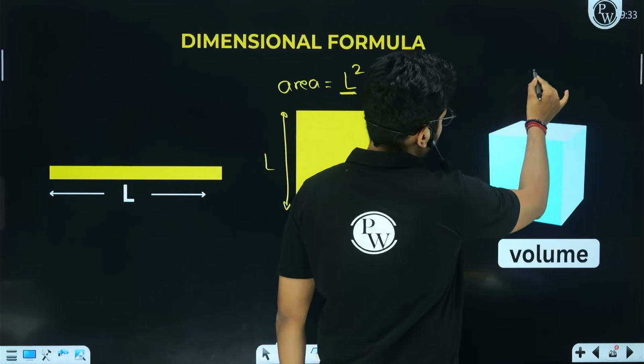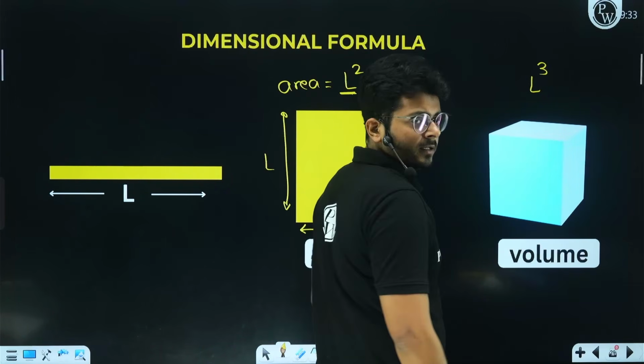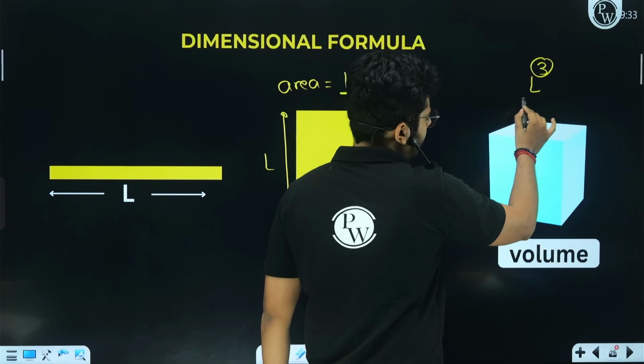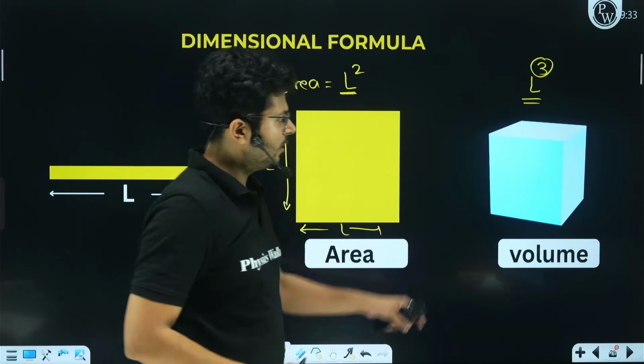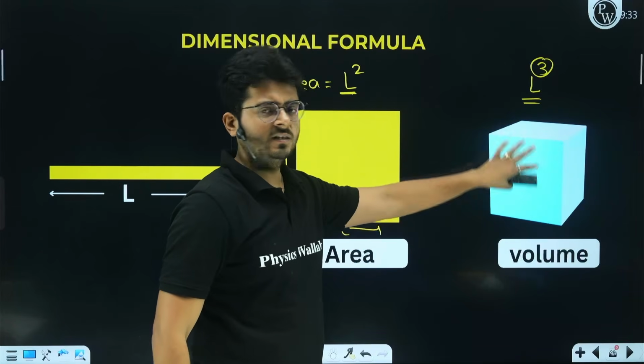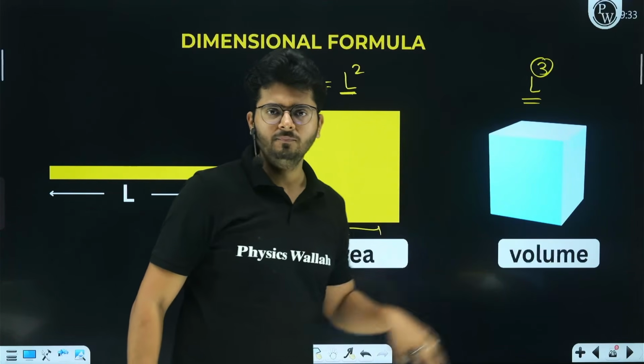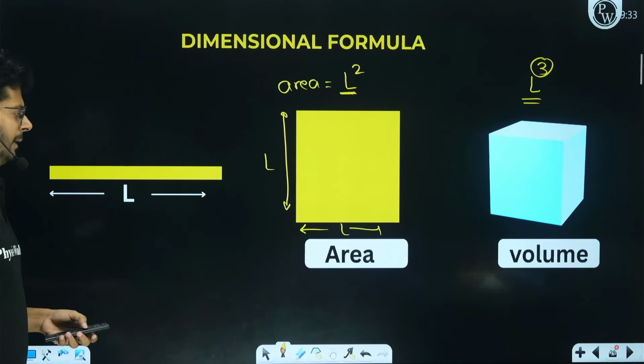What about volume? For the volume, it is L cube. So the power to which we have to raise this fundamental quantity is 3, so as to represent the volume. So for this situation, the dimension is going to be 3 for the length, right? So I believe the idea is very, very clear.